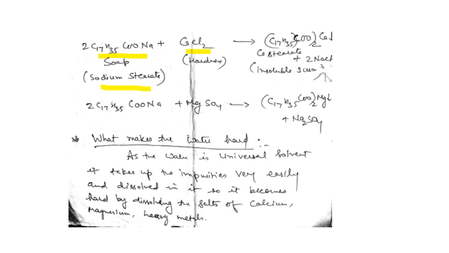So suppose here calcium chloride is present in the water which causes the hardness. So when we apply the soap in this hard water, what happens? It reacts with the calcium salt forming calcium stearate. And here sodium chloride is formed. It means it forms calcium stearate, which is the insoluble scum, and it restricts the formation of lather.